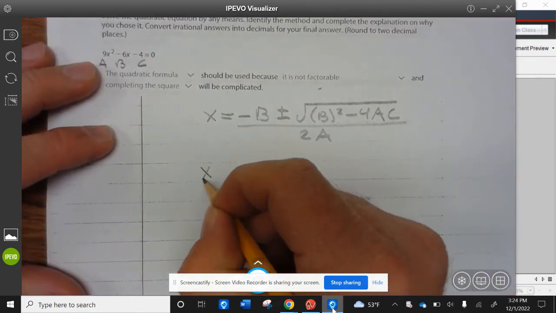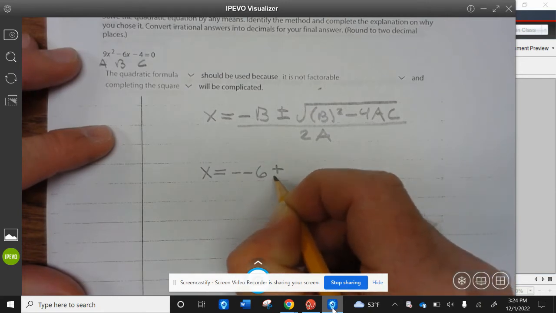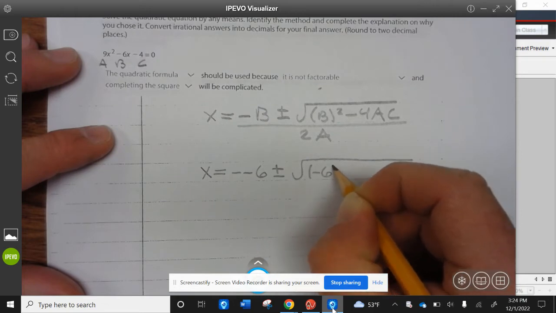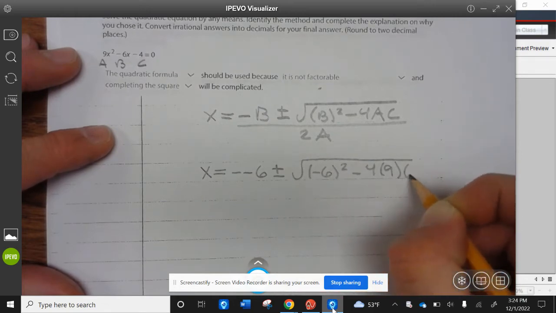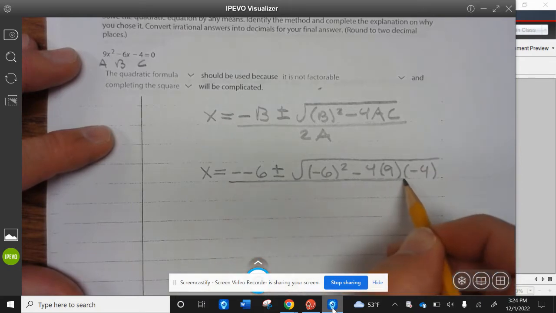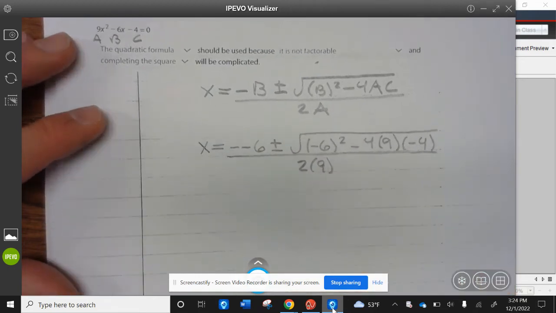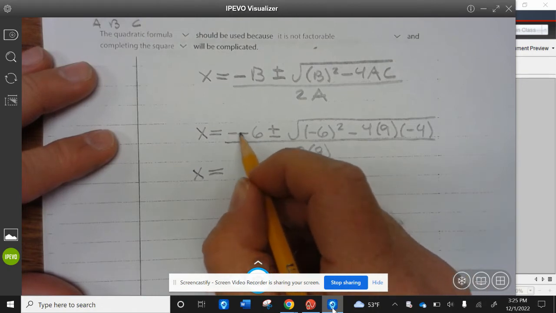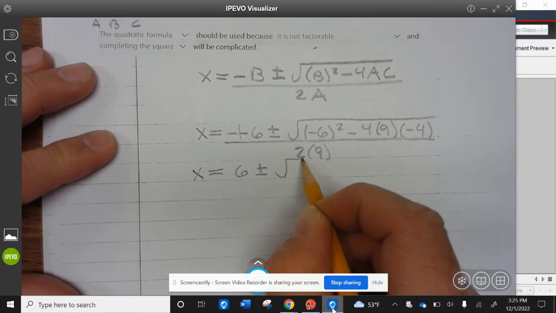So x equals negative 6 plus or minus the square root of negative 6 squared minus 4 times 9 times negative 4, divided by 2 times 9. Well, that's x equals, a negative times negative is positive, so that's 6 plus or minus the square root.